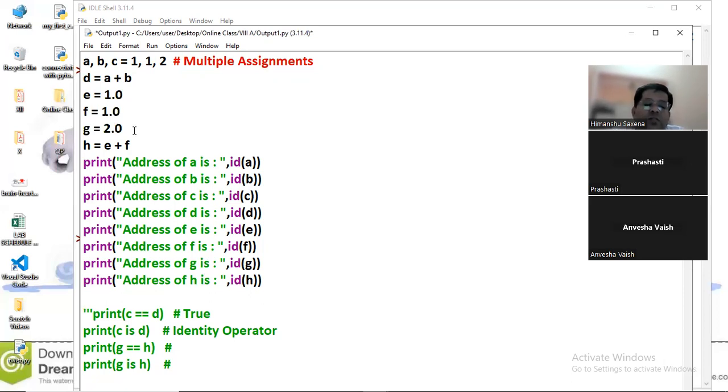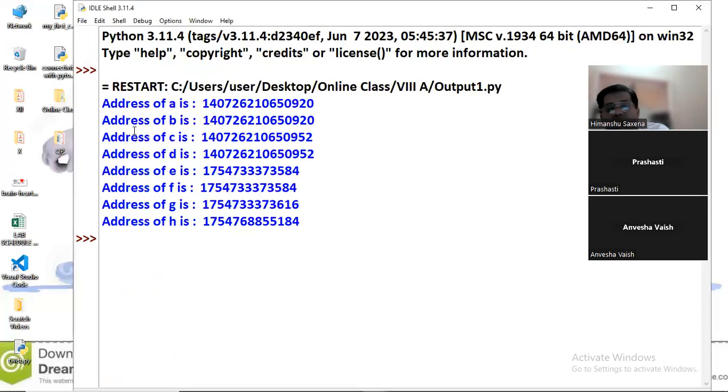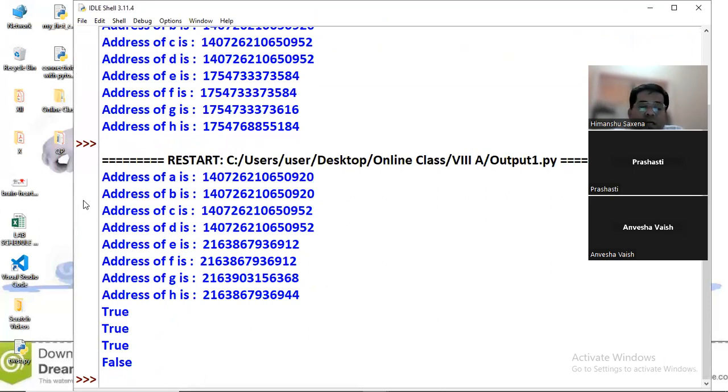Whenever we want to see whether variables are the same or not, we just have to see the memory address. That is why the last variable is false, because it's not shared by any other variable.